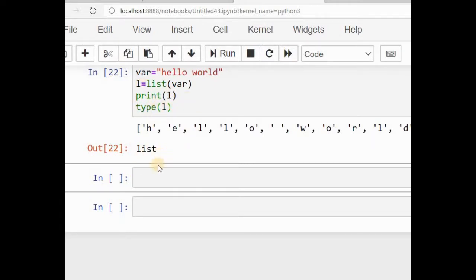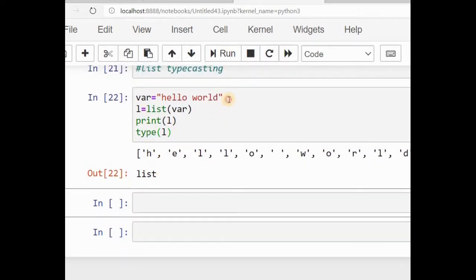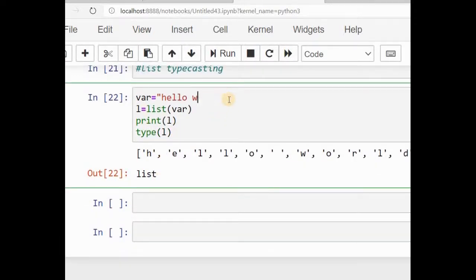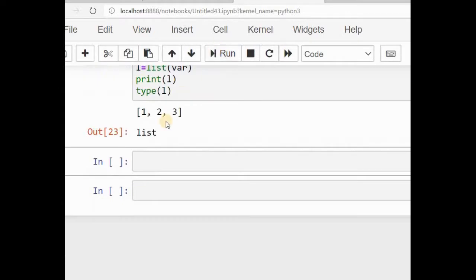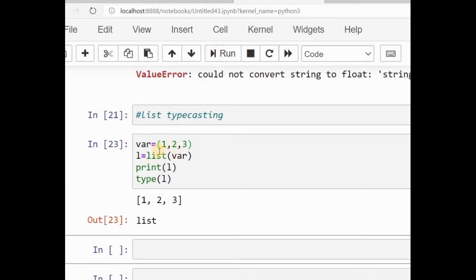So it is printed. Suppose I'm giving variable equal to in the form of tuple, I'm going to give 1, 2, 3. And if I run this code, I will get it in the form of list. See, the parenthesis converts to square bracket, which indicates that it is a list, and the type of the variable value is list. Suppose if I give it in the form of set,